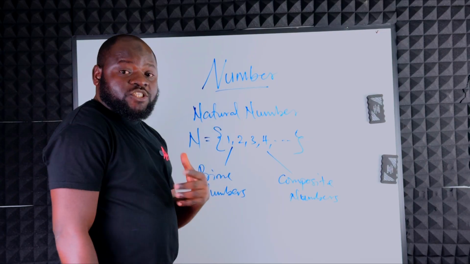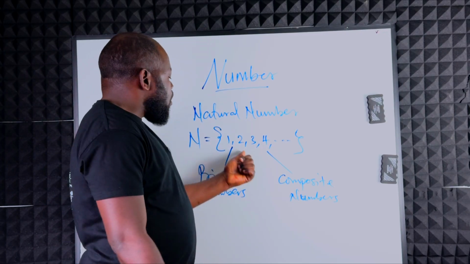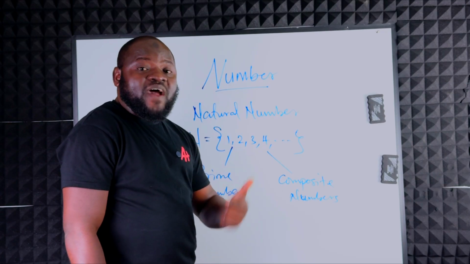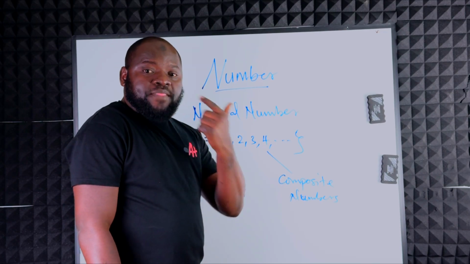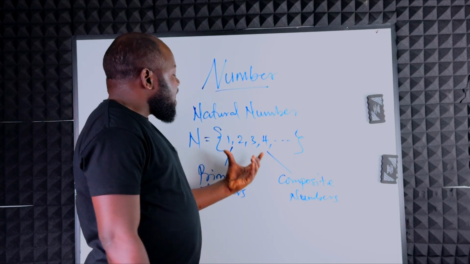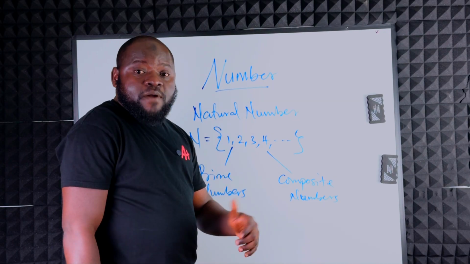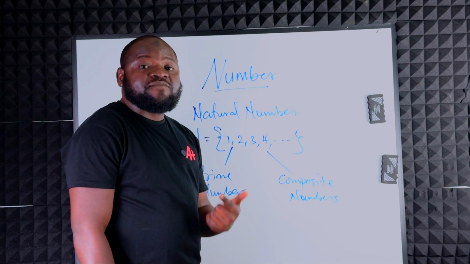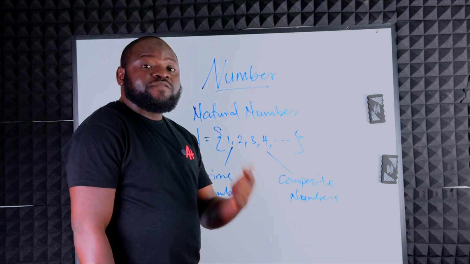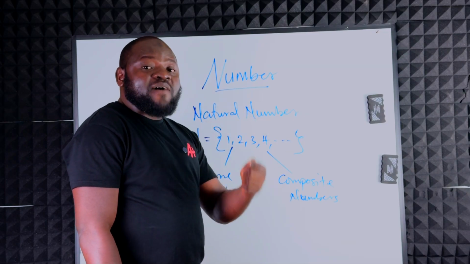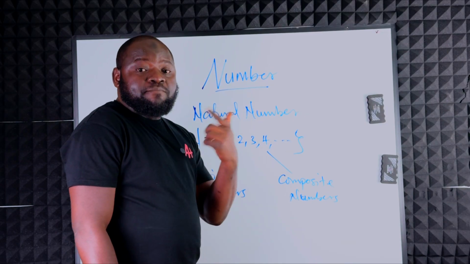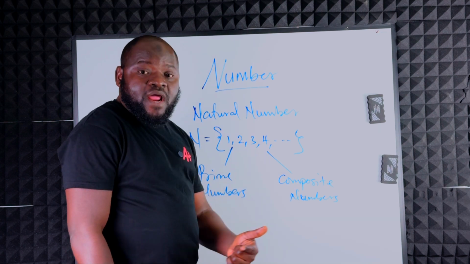Now for 2, is 2 a prime number? Let's check. 1 can divide 2 and 2 can divide itself, and there's no other number that can do that. That means 2 is a prime number. Is 3 a prime number? Yes, because 3 can only be divided by 1 and itself. There's no other number that can divide 3. That simply means that 3 is also a prime number.